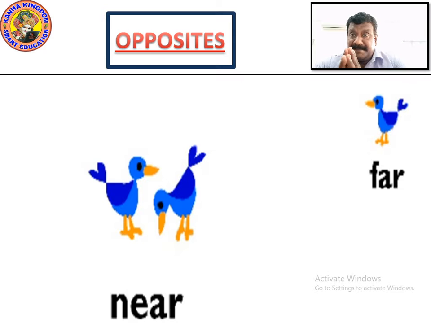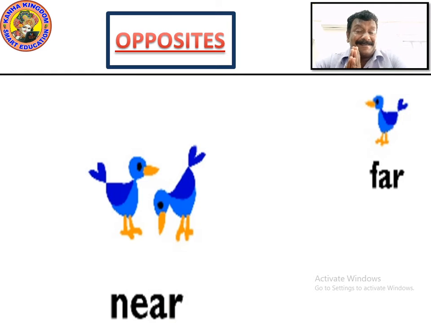From here we can see something which is far, which is not close to us. Near things, the two birds are near each other, right? And the other bird is very far from these birds. Now you can understand. Have you understood about the opposite thing? Opposite of far is near and opposite of near is far.